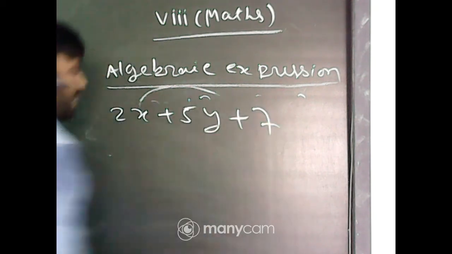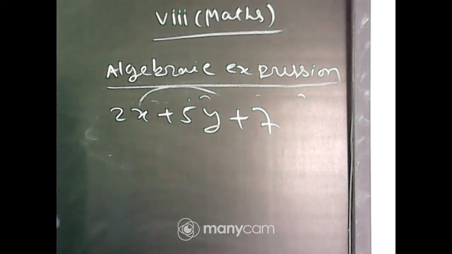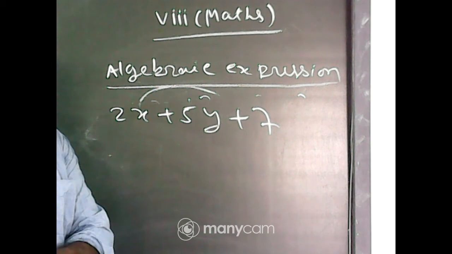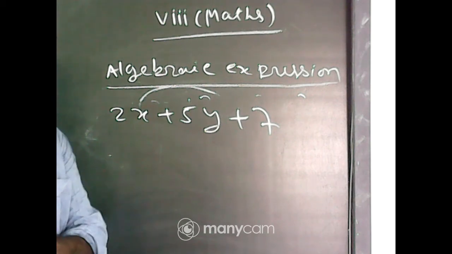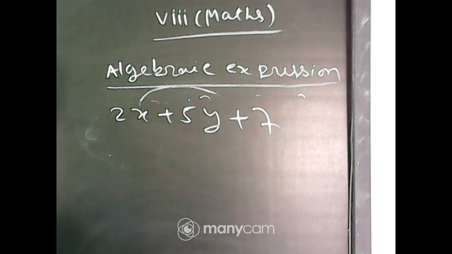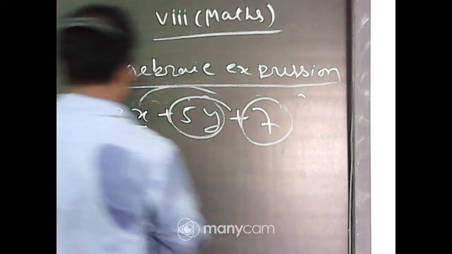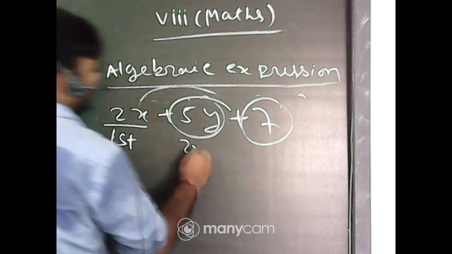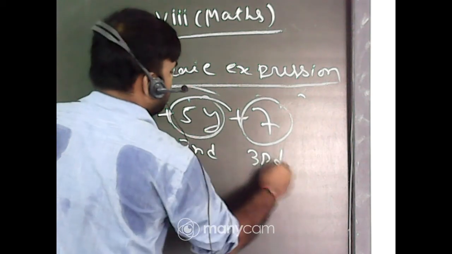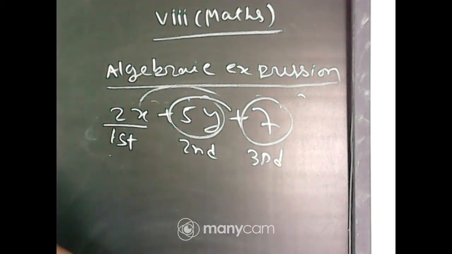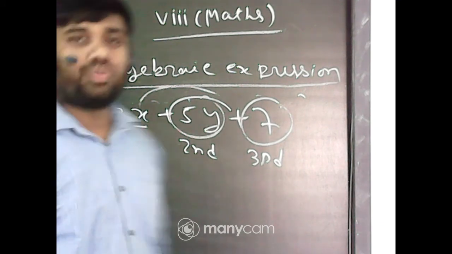Now how many terms are here? Tell me. 2x plus 5y plus 7. Three terms are there. First term, second term and third term. These three terms are here. Now one thing, students, what is coefficient? What is coefficient of variable?